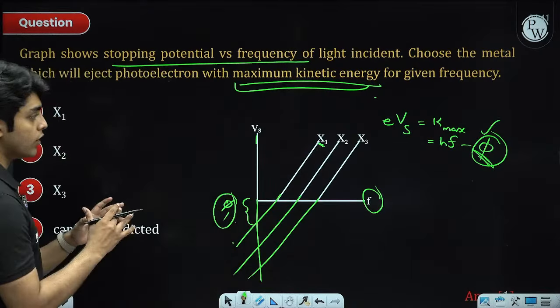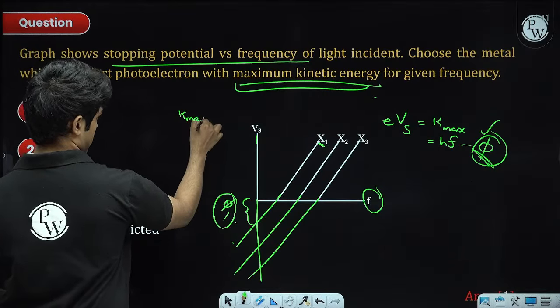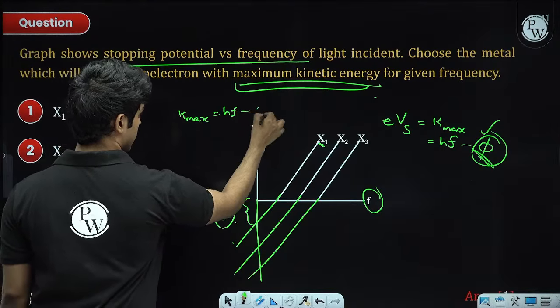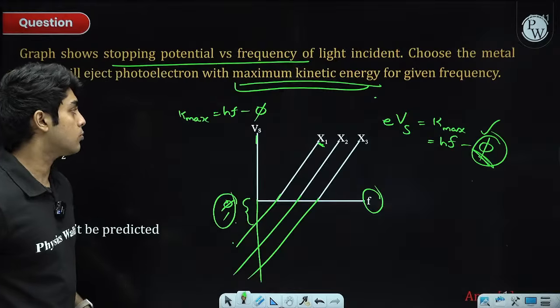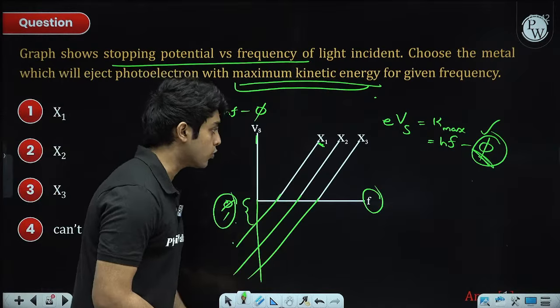Now if the work function is small, then K max will be large, right? K max is equal to hf minus work function. So if the work function of the first material is the smallest, it will have the largest kinetic energy for the emitted photoelectron.